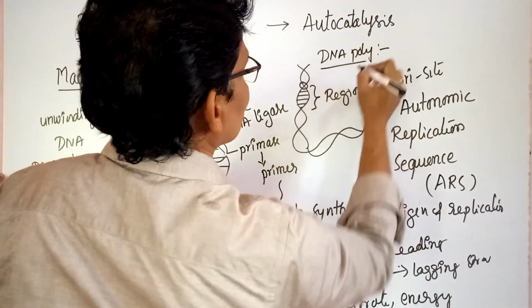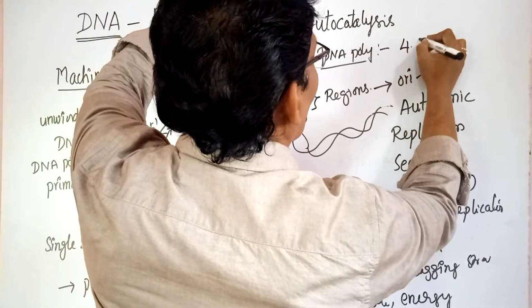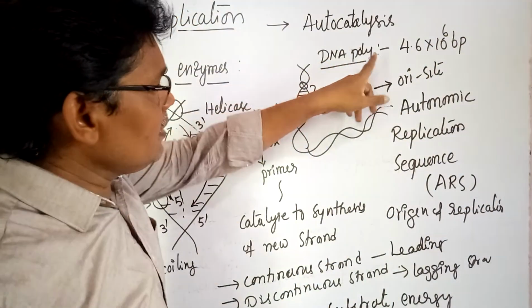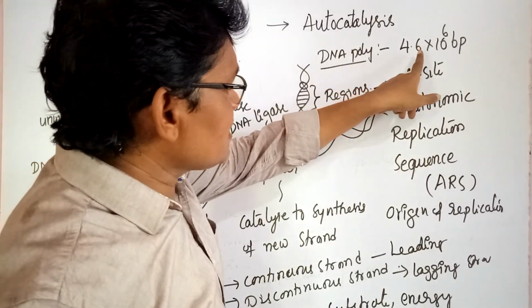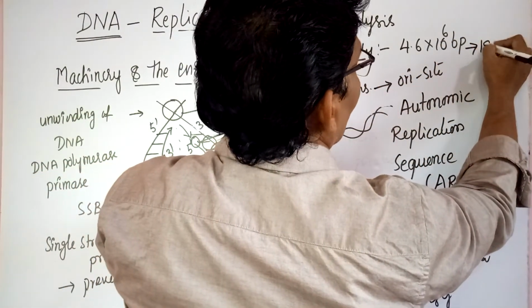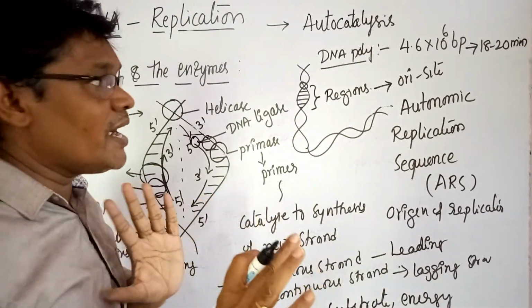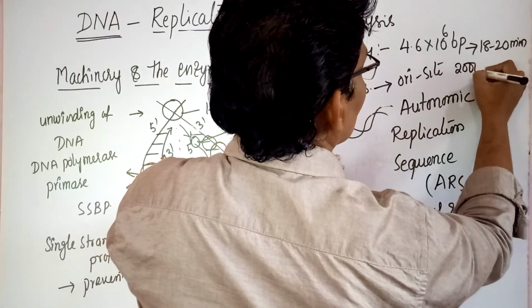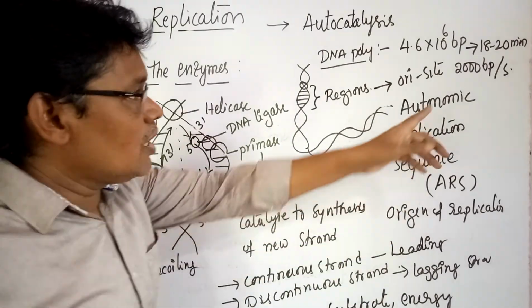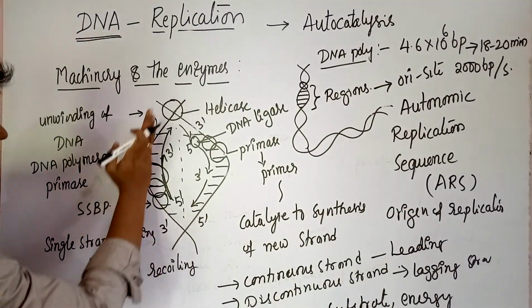In E. coli, replication of 4.6 into 10 to the power of 6 base pairs is completed within 18 to 20 minutes, an approximate rate of 2000 base pairs per second. Every second, around 2000 base pairs are added according to the nucleotide sequence.